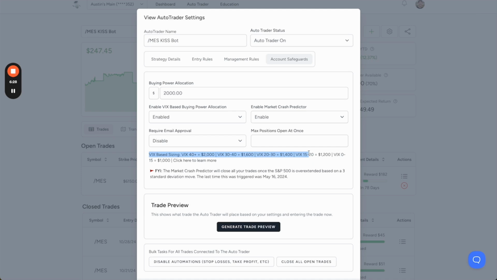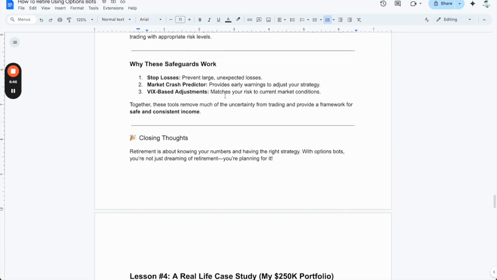So that when a volatility event happens, our account doesn't have extra risk, extra losses because we weren't accounting for them. And so just like that, a few simple buttons, the stop loss setting, the enable market crash predictor, and enable buying power thing, we're able to eliminate a lot of the risk that comes with options trading to make our trading more consistent and more profitable.